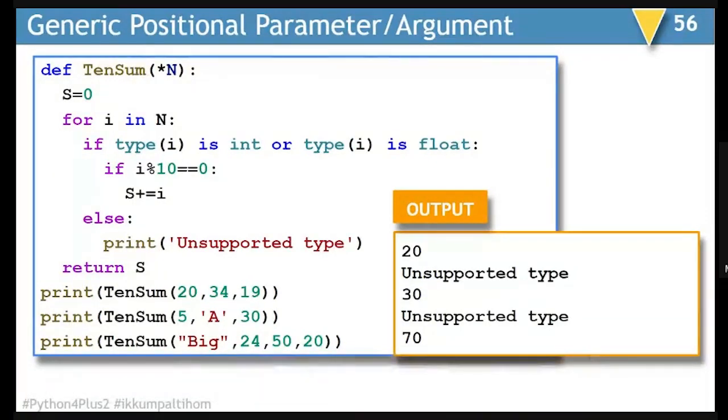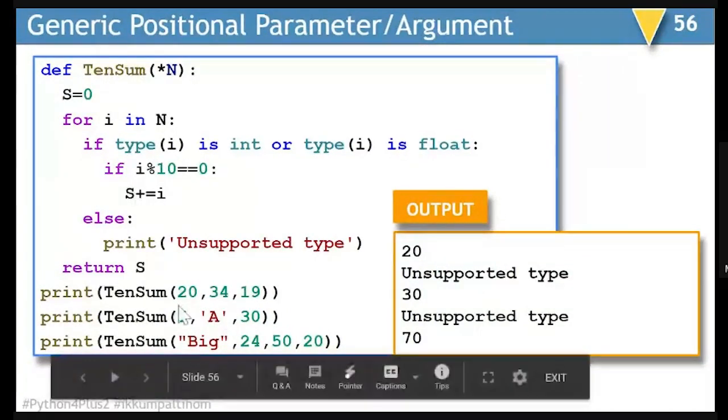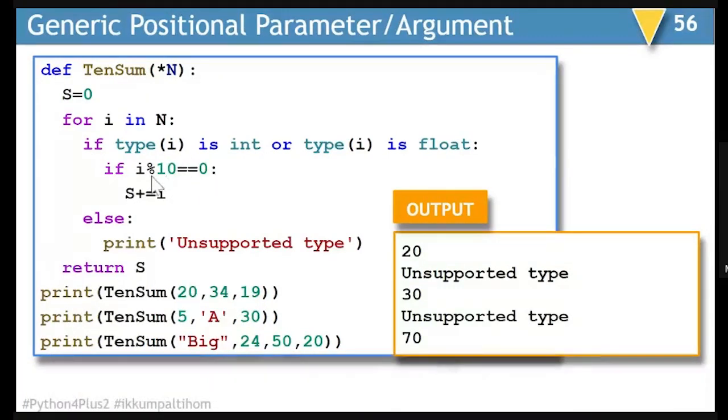This time I am expecting that the user might enter some non-supported data type. For example, a string does not support such kind of addition with numerical values. So if I am passing 20, 34, 90, there is no problem. All those which are divisible by 10 will be added. When I am passing 5, A and 30, 5 will not be added because 5 is not divisible by 10. A will not be added because it is an unsupported data type. 30 will be added because it is a supported data type as well as divisible by 10. I hope it is fine.